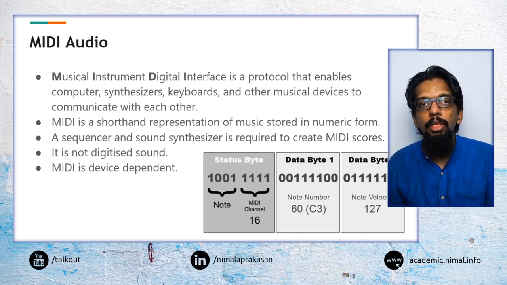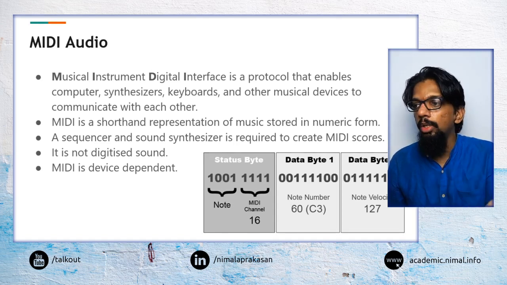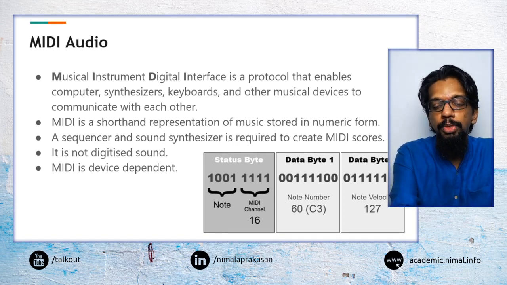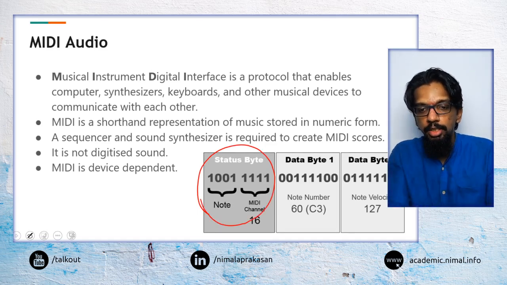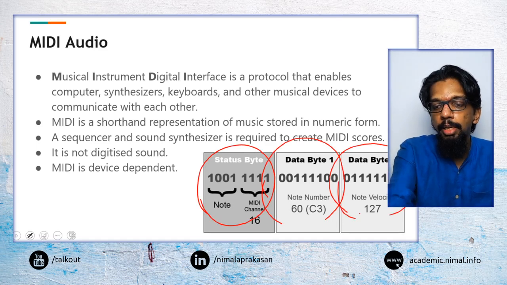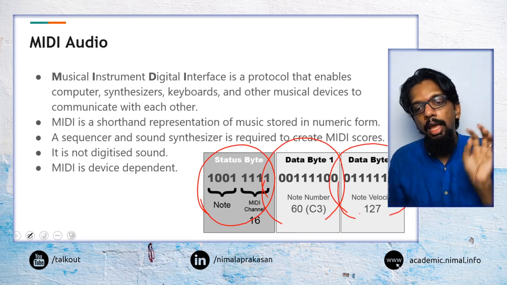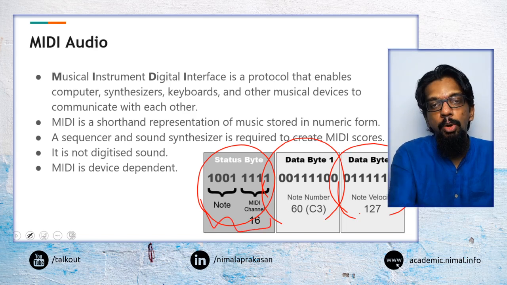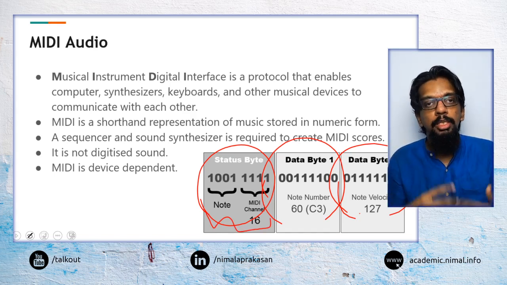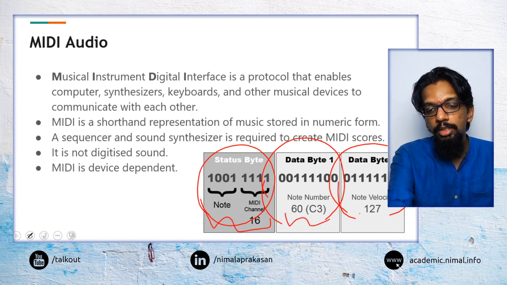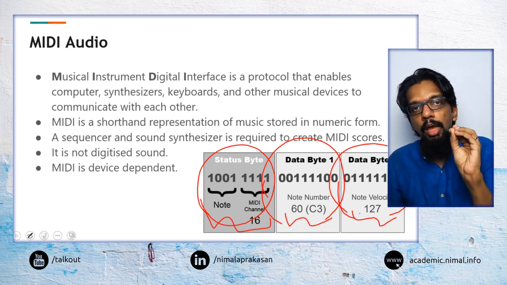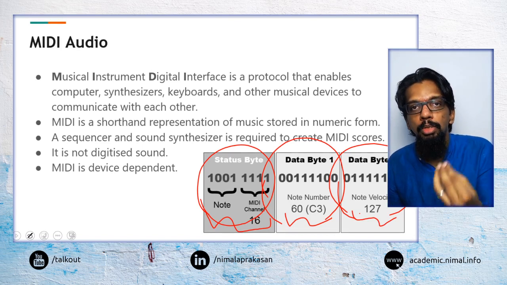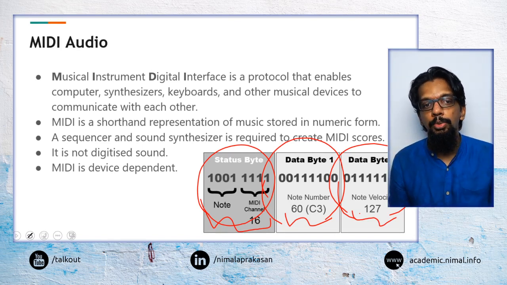The actual representation of MIDI has a few things. It is basically a digital representation of a few bits, and it has certain information about what the instrument is, what the channel is, what notation is being played, and what velocity that particular notation is being played at. It has the representations for the music that needs to be produced.